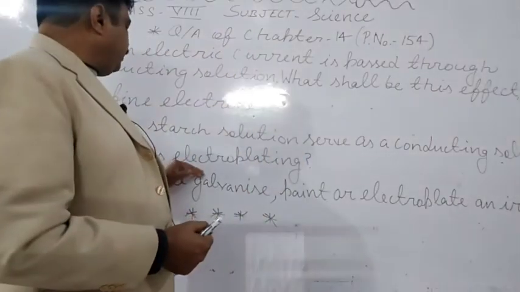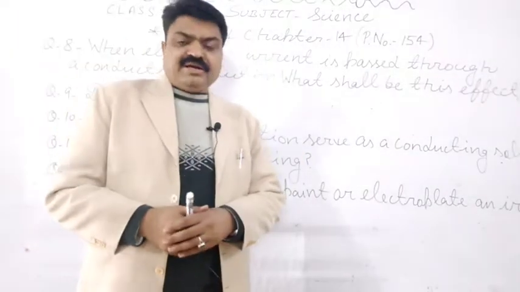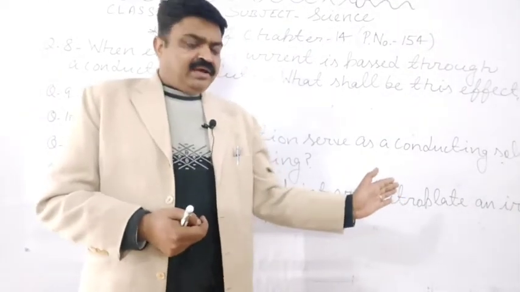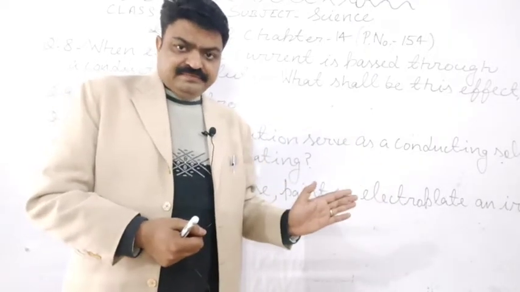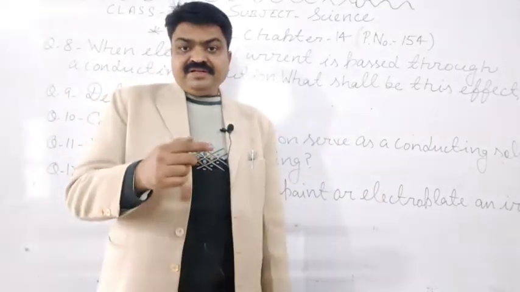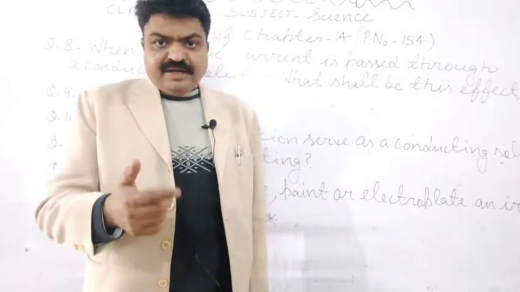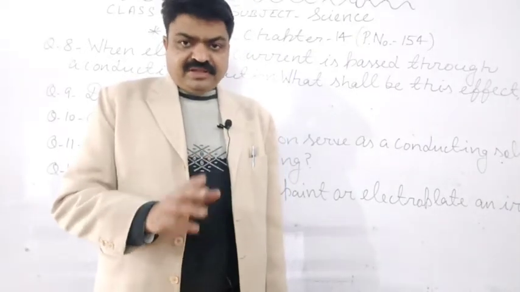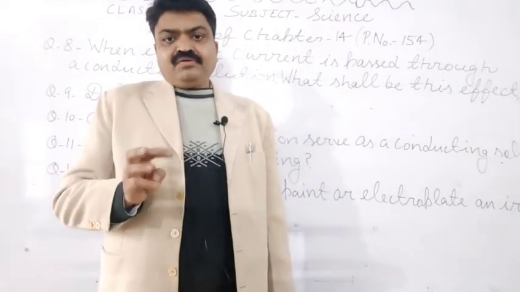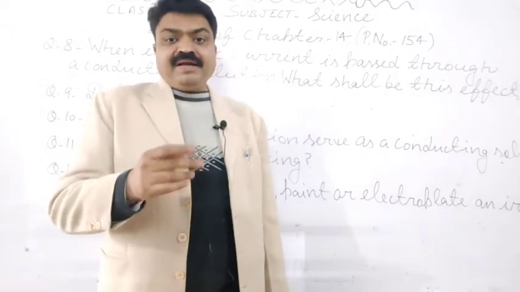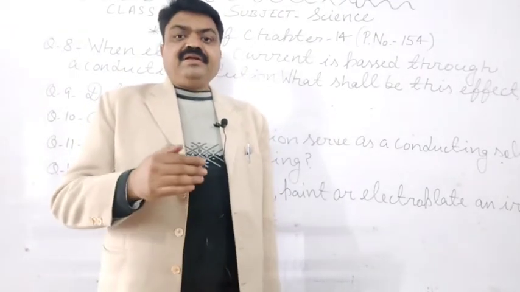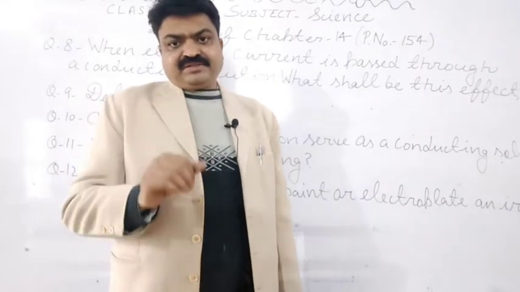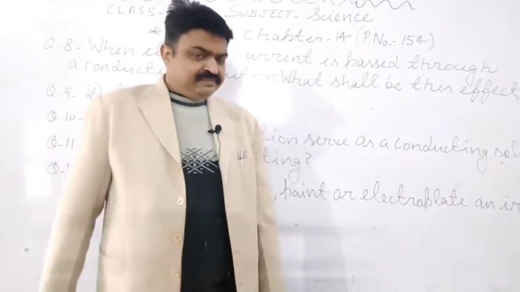So what definition will you write in this? The electrochemical process that takes place with the help of the chemical effect of electric current, from which the desired metal is plated on the undesired metal. So with the help of electroplating, gold, silver or platinum is electroplated on copper or iron objects or ornaments, you can write.